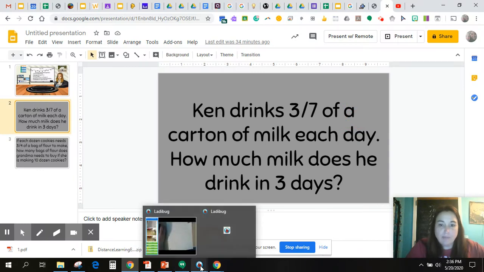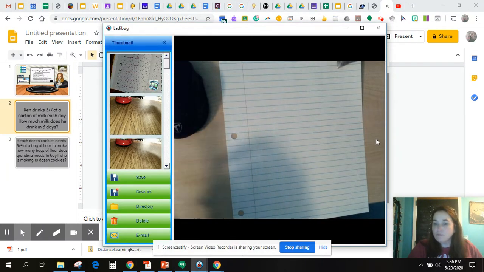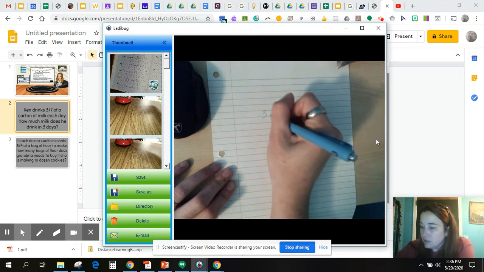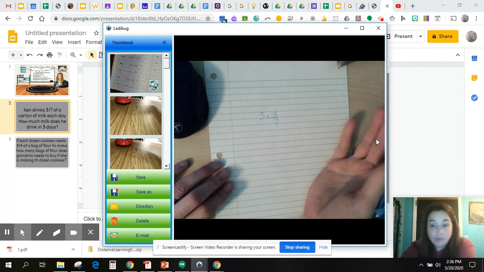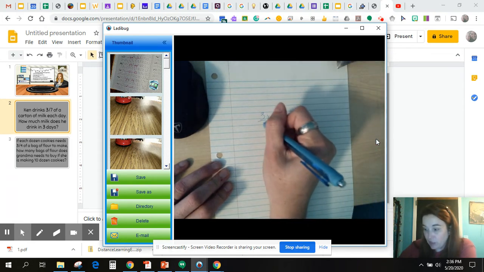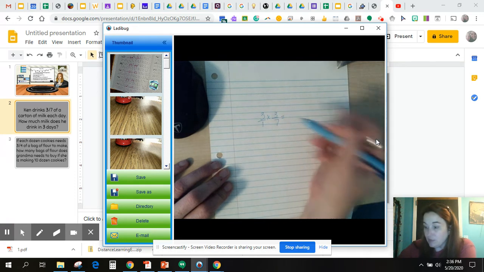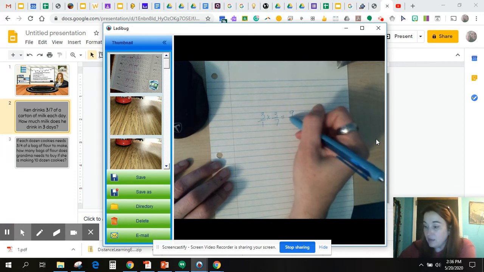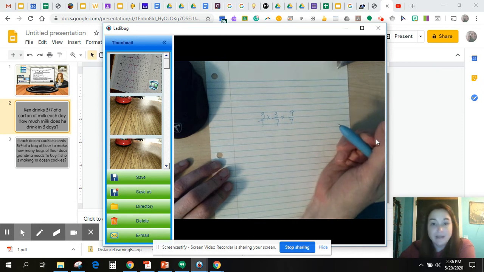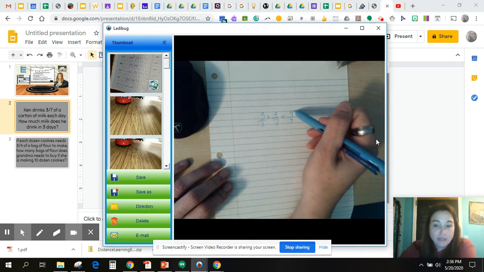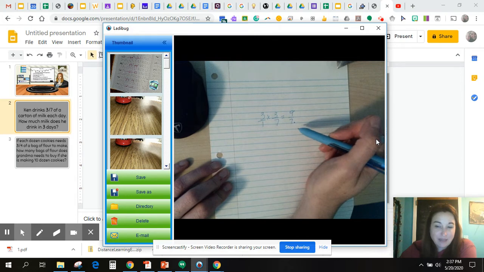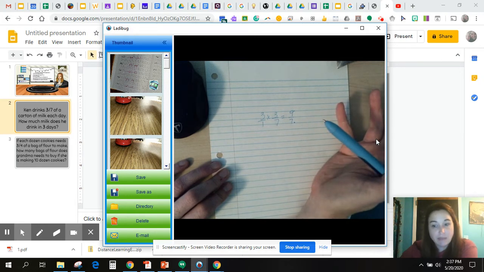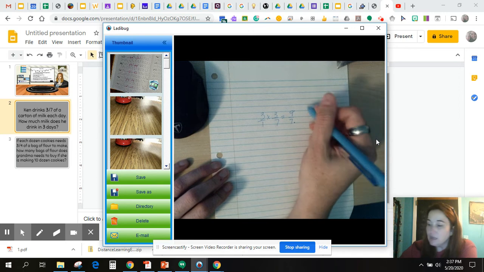So let's go over to our ladybug. So 3/7 over 3 days. So 3 times 3/7. Okay, so again, whole numbers can also be seen as fractions. Remember, just put it over 1, and then multiply through. So 3 times 3 is 9, and 1 times 7 is 7. So we have 9/7. Now we know when the numerator is larger than the denominator, that is an improper fraction, and there is a whole hiding in there. Because remember, we're dealing with sevenths as our unit fraction, and that means 7/7 makes a whole. And I know I have more than that. So let's figure that out.